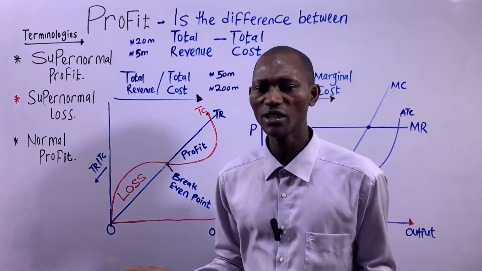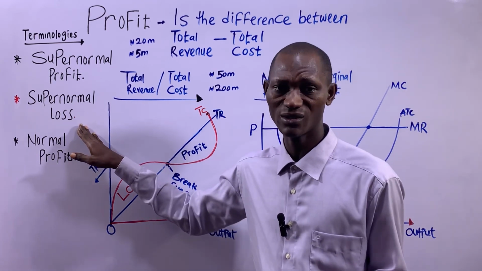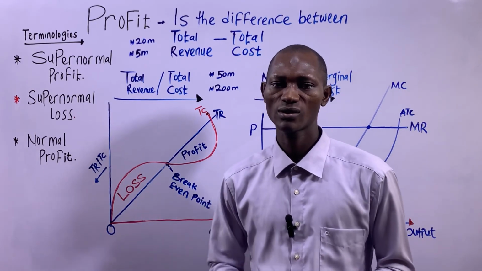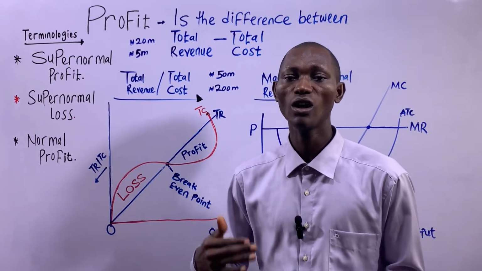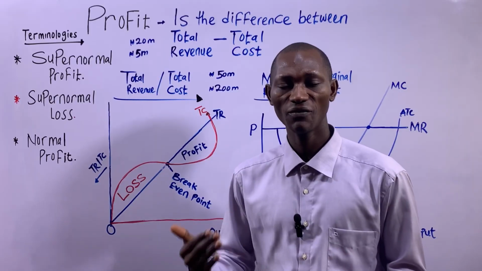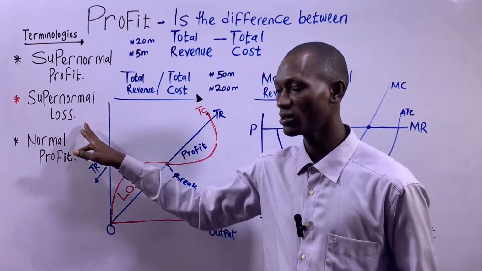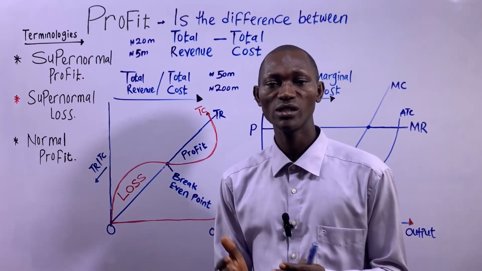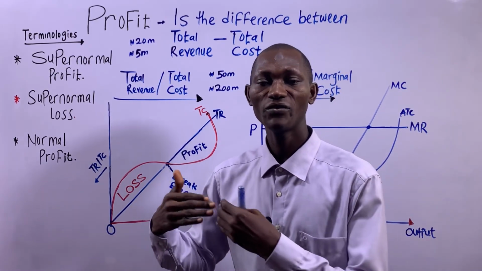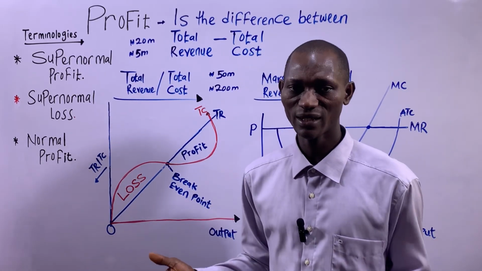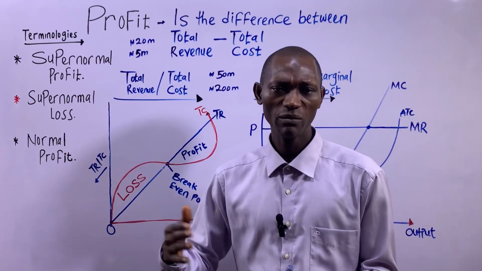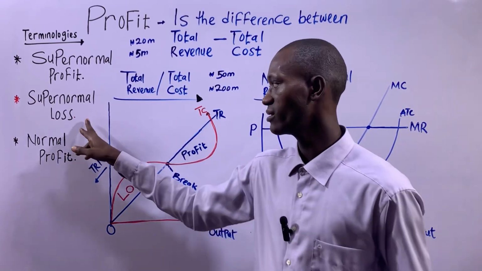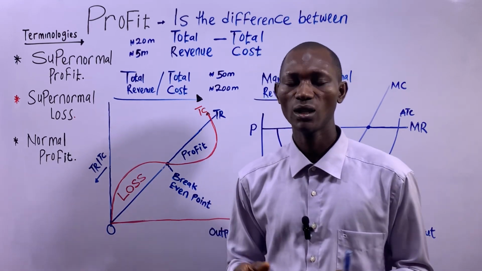Also, double taxation could be one of the reasons a business could incur supernormal loss. So almost all the firms in that industry will keep exiting, as long as there is the principle of free exit in that particular sector or market. So the firms will start leaving that sector where there exists supernormal loss.